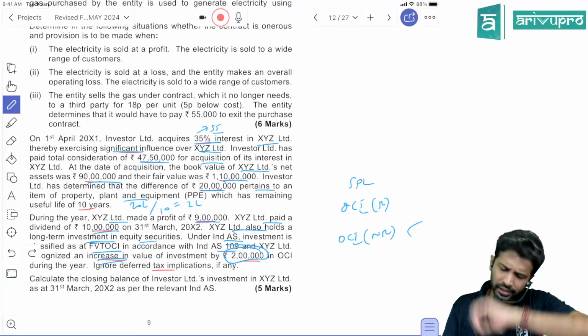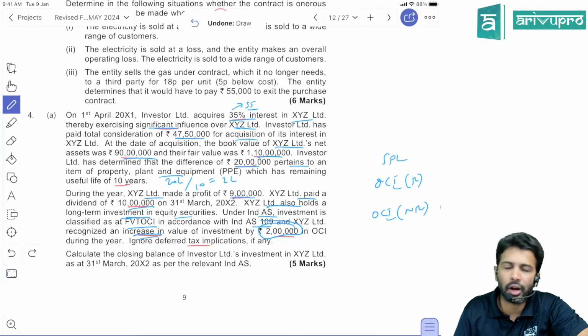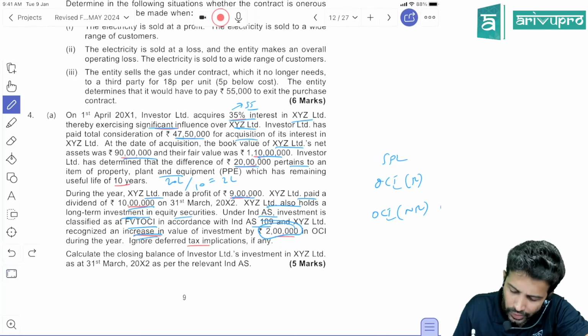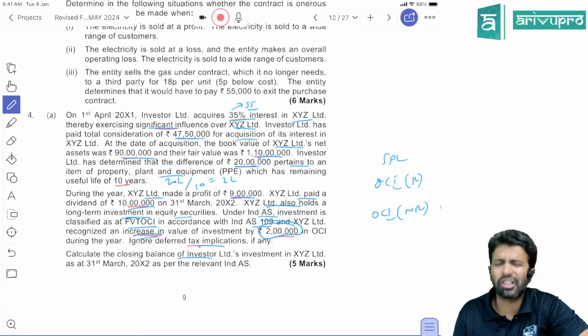Investment balance will still increase, yes? How much is the gain? 2 lakh. The investor, we have to record our share of this fair value gain. 2 lakh at 35%, which is 70,000. Ignore deferred tax adjustment. They're asking you what is the closing balance of investment.